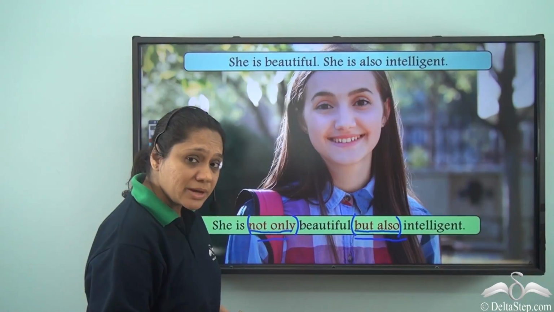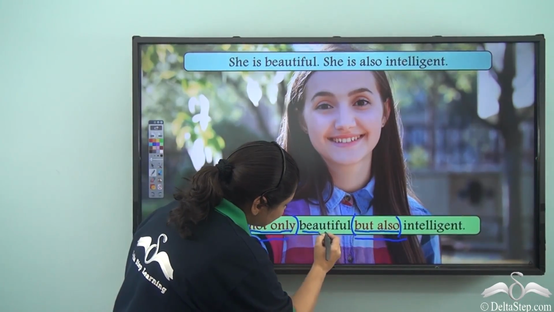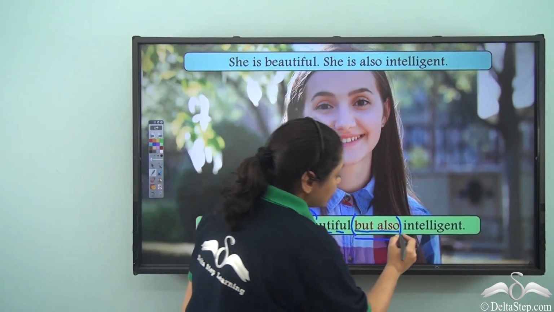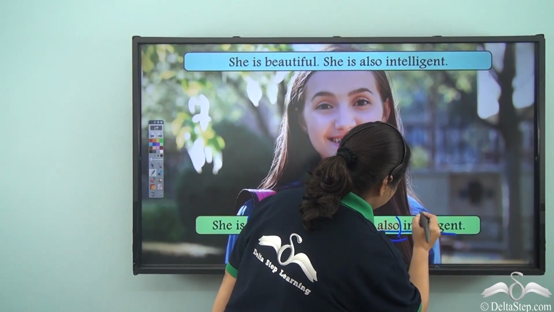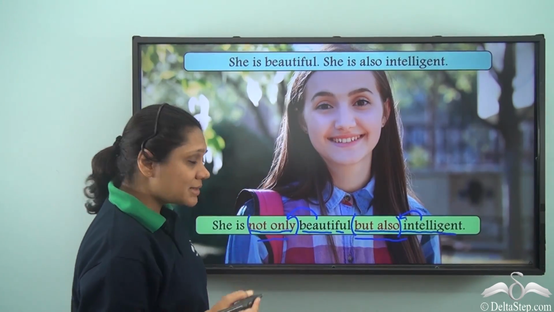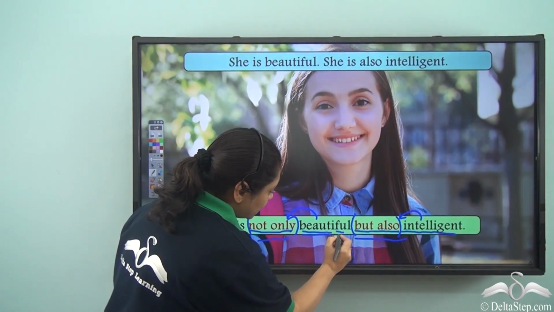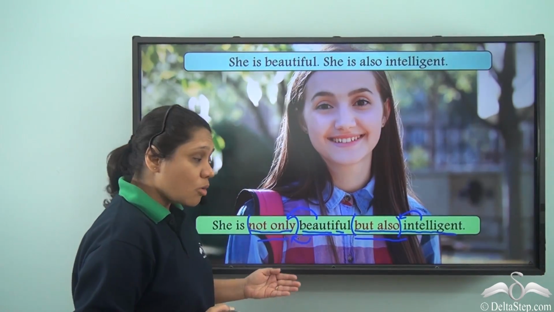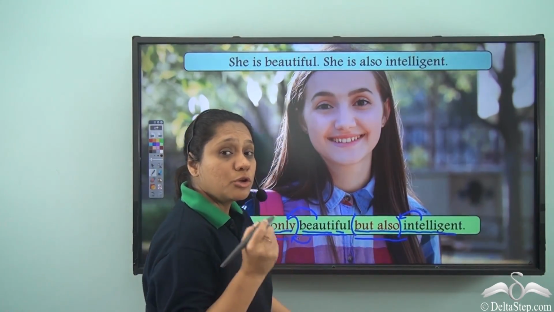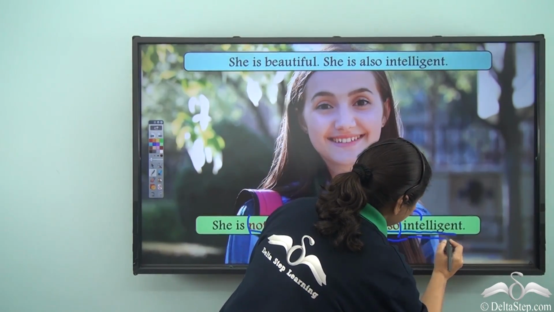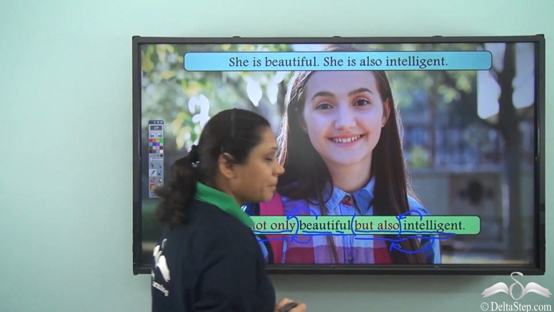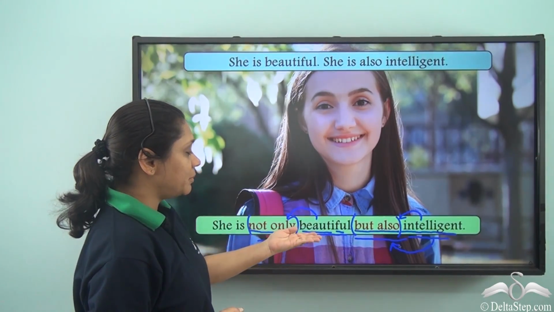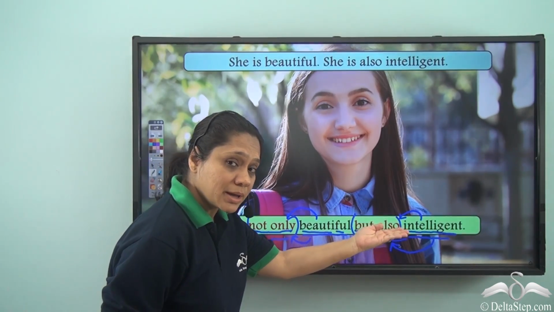You have to always remember that the part of speech which follows not only has to be the same part of speech when it follows but also. Let us understand. Here, beautiful is an adjective which is following not only. So, when you write but also, you have to remember to use an adjective after but also. So, our sentence is, she is not only beautiful but also intelligent.